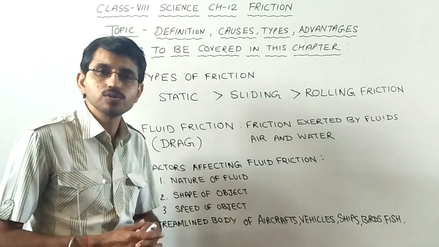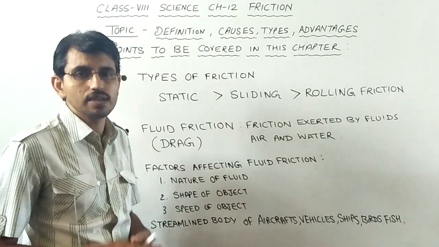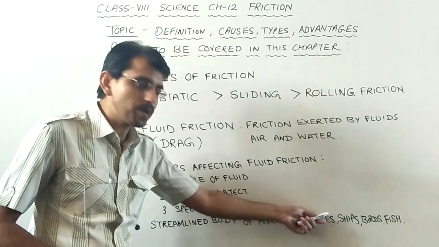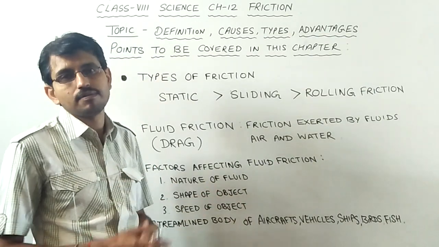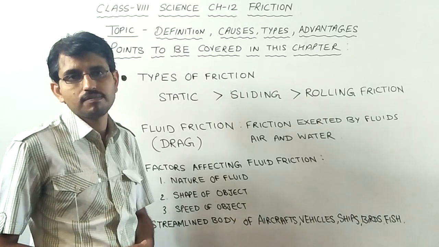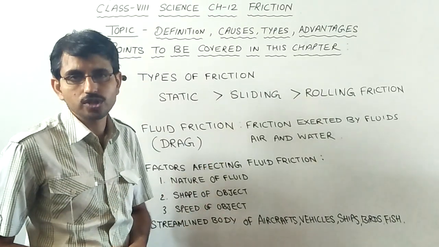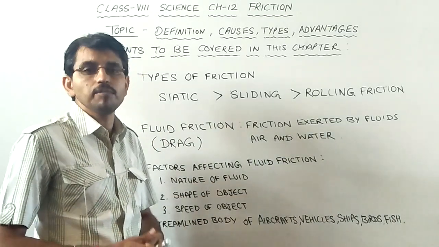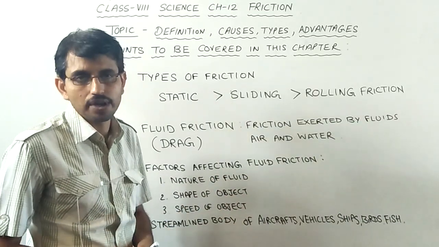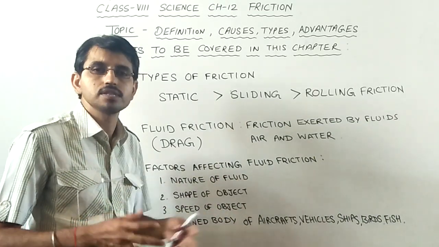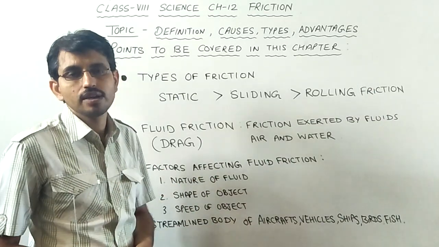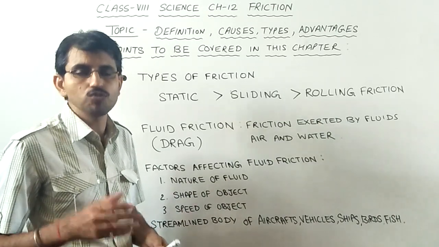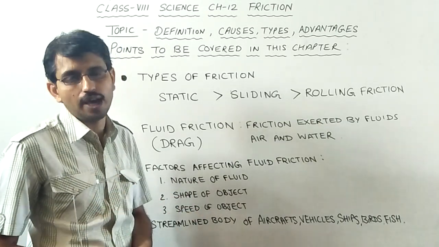So, what is done to reduce this fluid friction? You must have seen that the bodies of aircraft, vehicles and ships are made streamlined. They are pointed at the front so that they can easily reduce the fluid friction and cross through it. Similarly, in animals also, nature has given them streamlined bodies, like the bodies of birds and fishes. That pointed type of body is called a streamlined body. Due to this, they can easily move through the fluid with minimum friction on them.